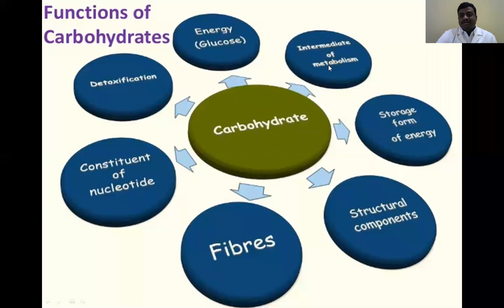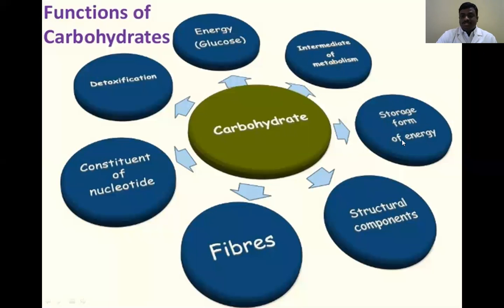Next one is intermediates of metabolism. During the metabolic reactions, different intermediates of carbohydrate metabolism are produced, and those also participate in different reactions. For example, glycolysis produces glucose 6-phosphate. That glucose 6-phosphate is the intermediate that participates in glycolysis, and some amount of glucose 6-phosphate participates in the HMP shunt also. So this is the second function.